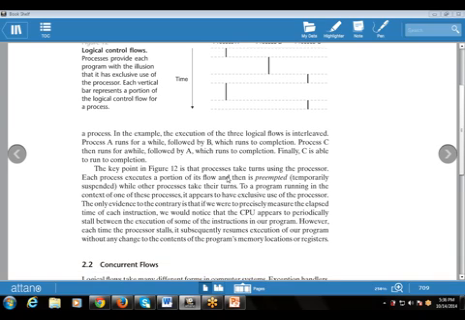The key point is that processes take turns using the processor. Each process executes a portion of its flow and then it is preempted, that is temporarily suspended, while other processes take their turn. So one process is executing, followed by the next process, followed by the next. Finally, one process finishes or runs to completion.